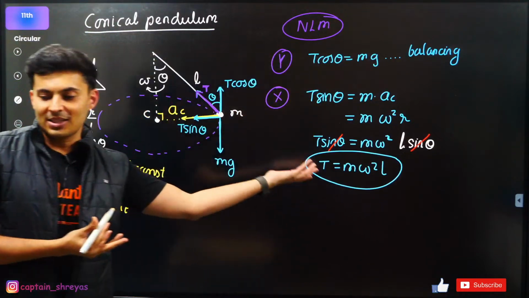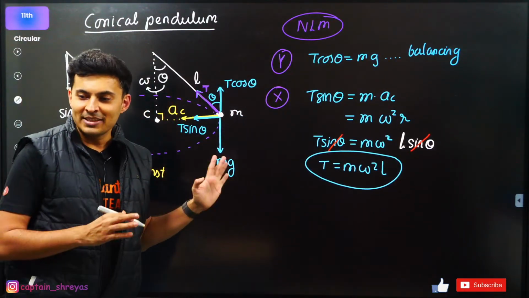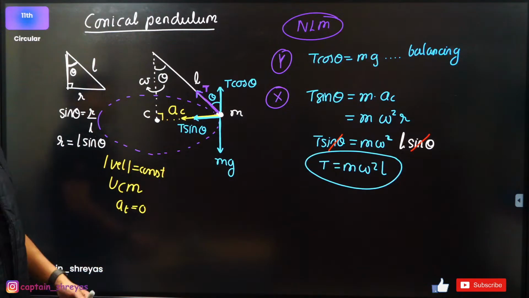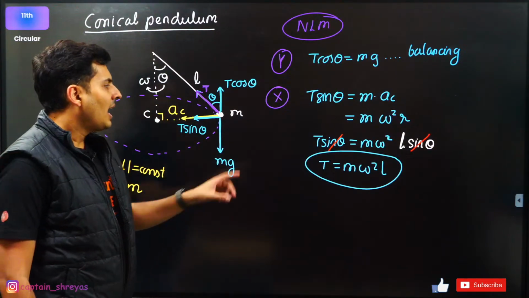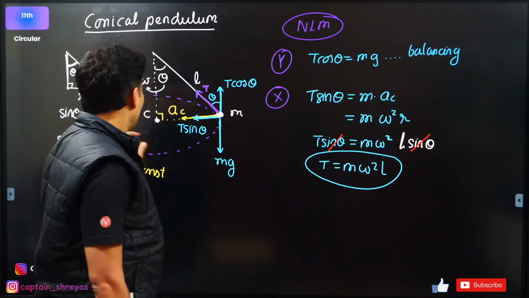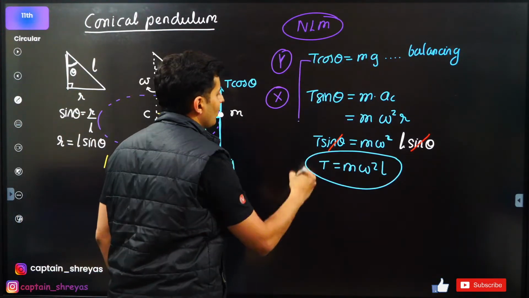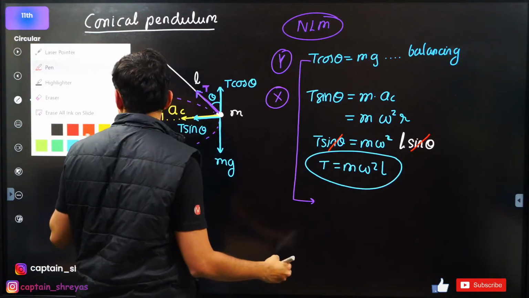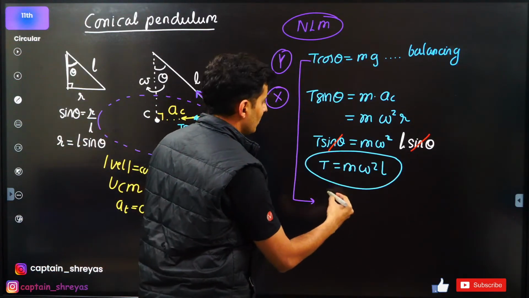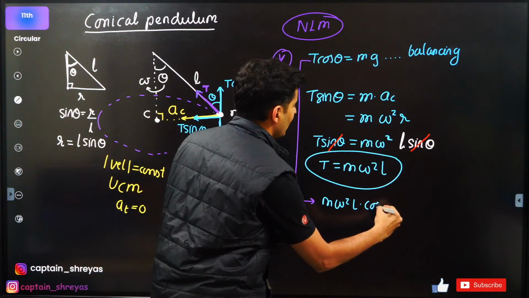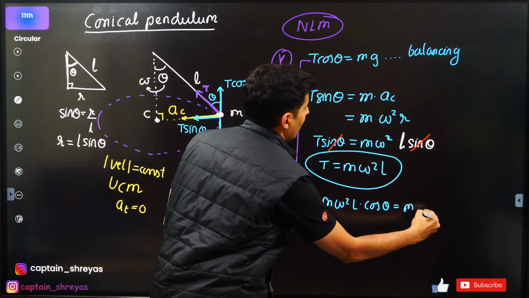I got the tension which was unknown. Amazing, right? Loved this derivation? So this is how you can find tension. And if you put the value of tension here, you will also get the value of cos theta if you want. So instead of tension, you put m omega square L, and T cos theta will be nothing but m into g.